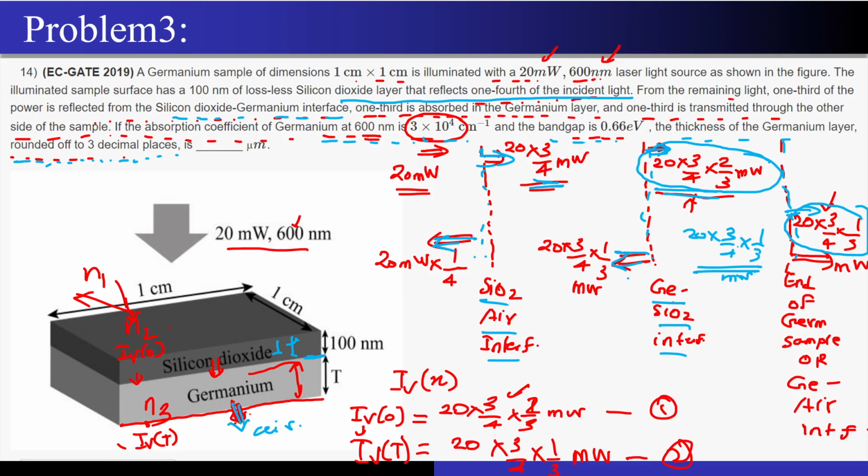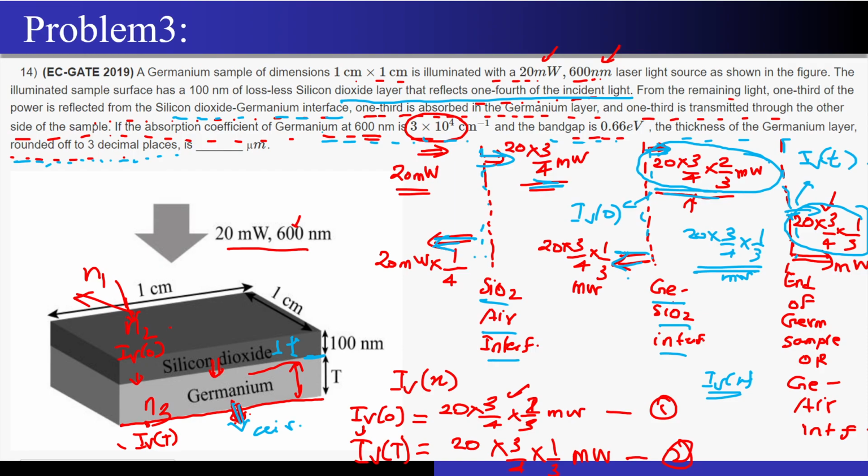Now who is responsible for having this kind of decay? Of course we have studied that the I(x) decays exponentially within the semiconductor material. Correct? So what I have to do, this is my I(0), this is my I(T) at thickness T, correct, and then I have to apply this equation.